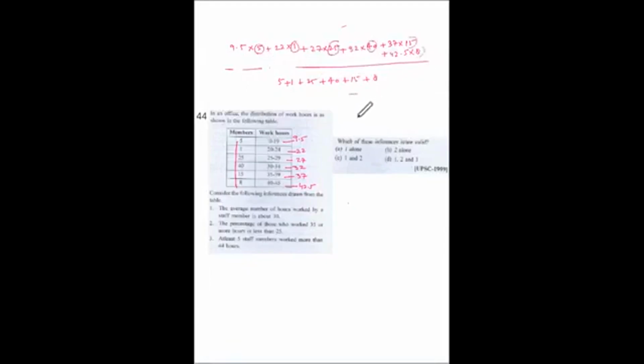The value comes 2919.5 upon 94, which is 31.05, which roughly we can say 30.